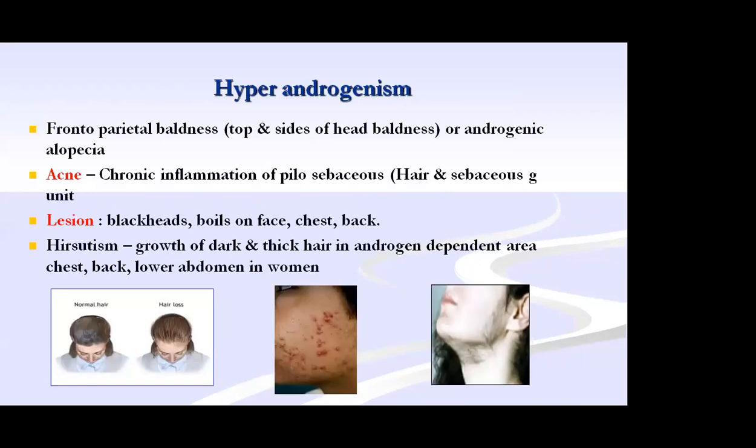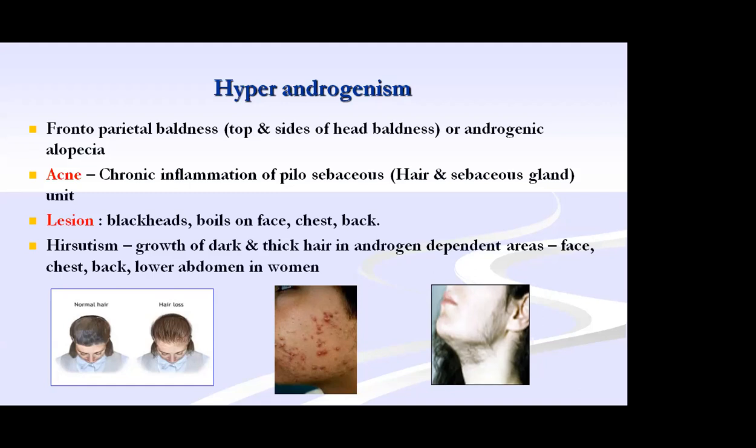The symptoms should be of hyperandrogenism and hyperinsulinism. Hyperandrogenism is mainly with the male hormones, that is testosterone. It produces frontoparietal baldness, in the head, the top and sides, called androgenic alopecia. Then chronic inflammation of the sebaceous glands can produce acne.